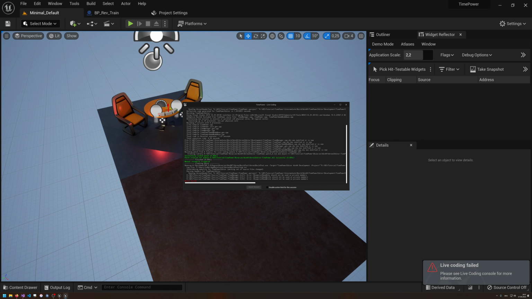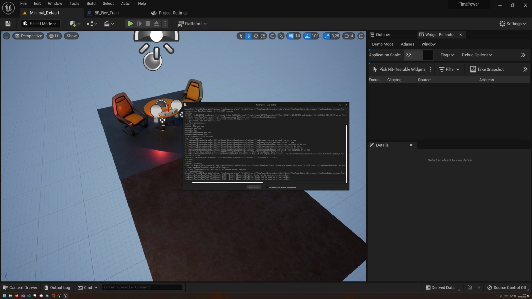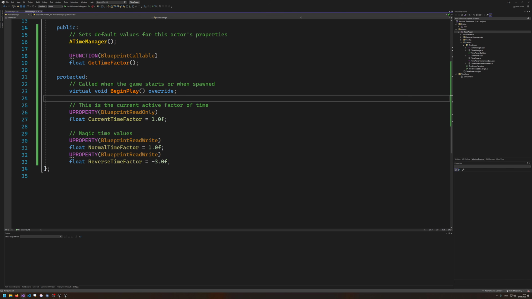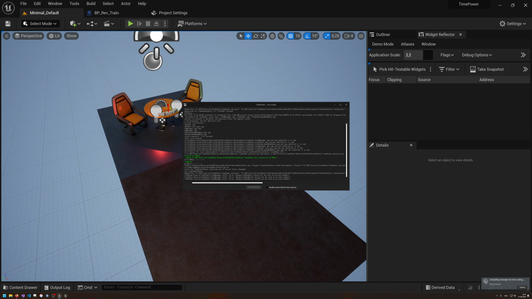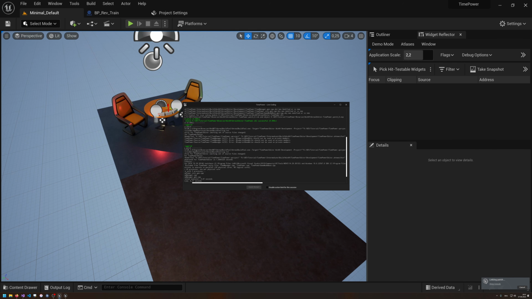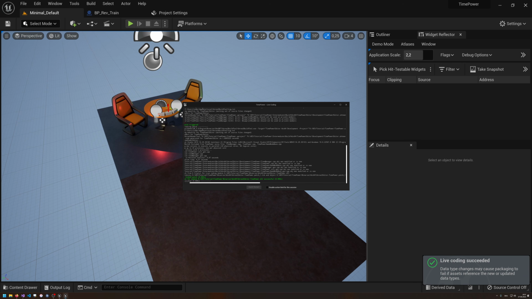Okay, blueprint read only should not be used on private. Do I need to have them on protected? I'm not quite sure if I need them at protected or public. If it is read write, it's probably kind of like public. But we're going to try protected first. Let's see how this works. This is something that I'm always getting a bit confused. Yeah, okay, so it just needs to be protected.